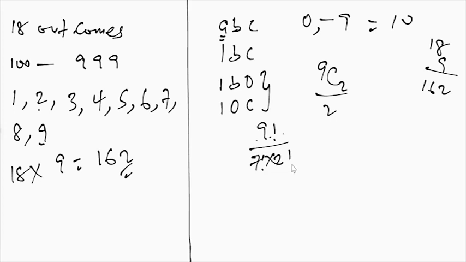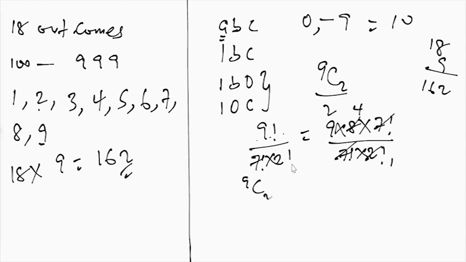Then when you do this, it will actually give you 9 multiplied by 8 multiplied by 7 factorial divided by 7 factorial multiplied by 2 factorial. Since you take this out, then 2 factorial is 2, so 2 here 1, here 4. So then we say that 9 combination 2 is equal to 36. So when you do 9 combination 2 divided by 2, of course, that will give you 18.